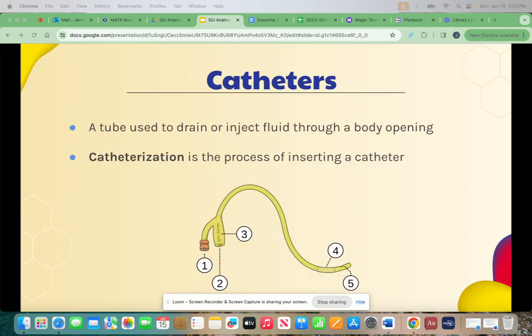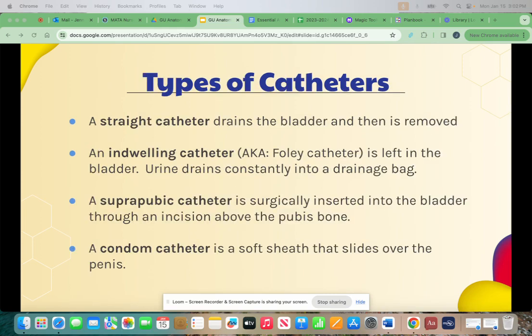Catheters are a tube used to drain or inject fluid through a body opening. Catheterization is the process of inserting a catheter. Some states allow CNAs with special training to insert and remove catheters. There are a couple different types of catheters. A straight catheter is inserted into the bladder to drain it and then is removed.